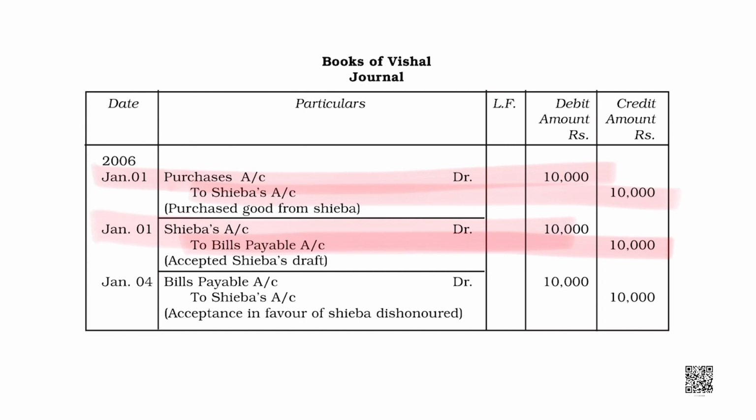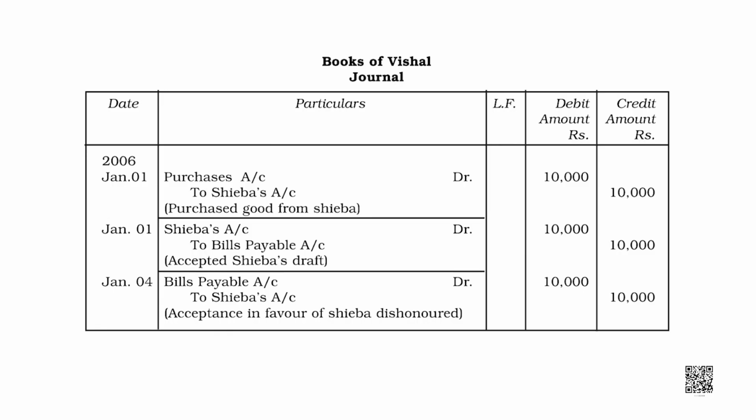Students, Shiba was the creditor first, but now after receiving the bill, she won't be the creditor anymore because the liability is bill payable. Okay? Now, Vishal dishonored the bill.